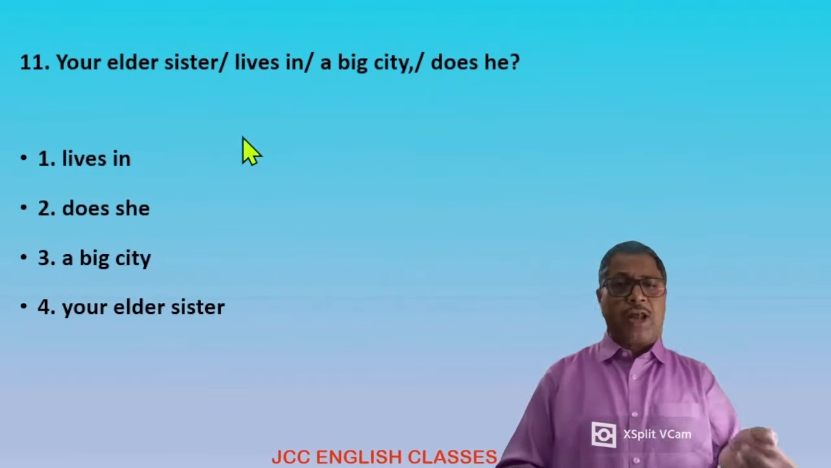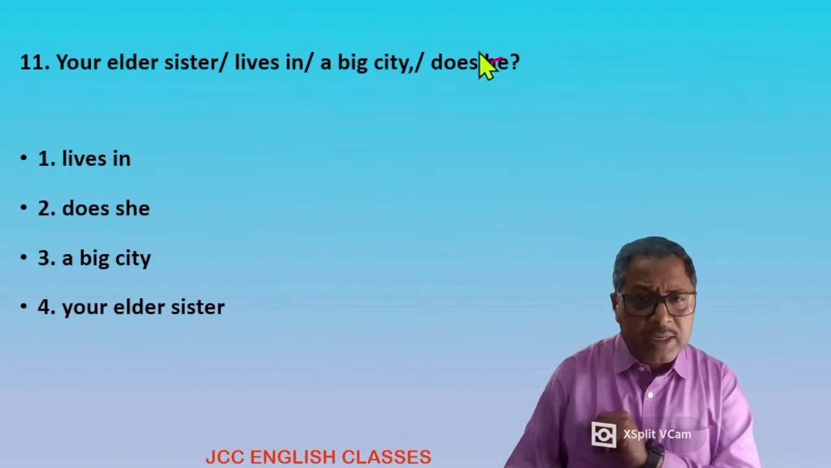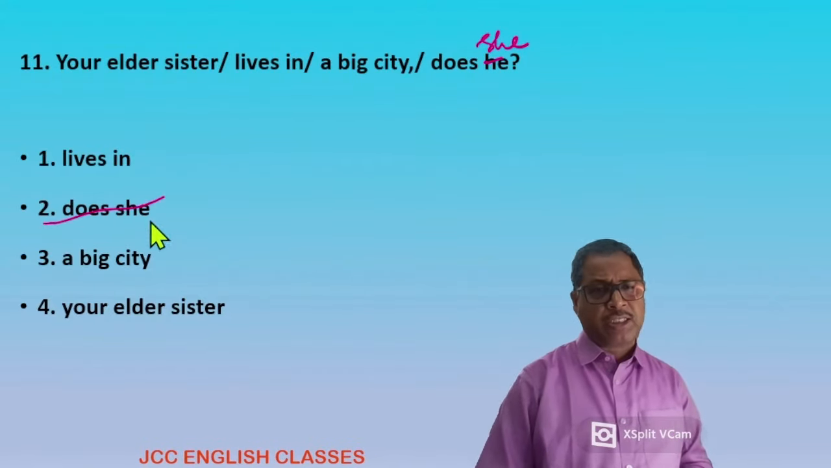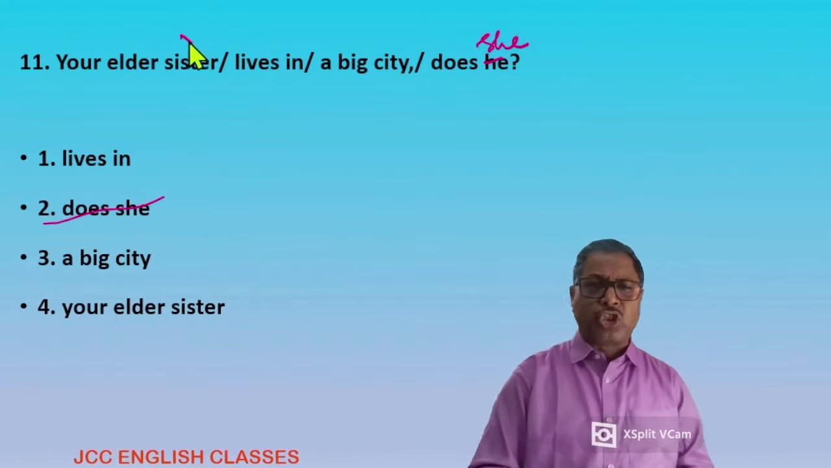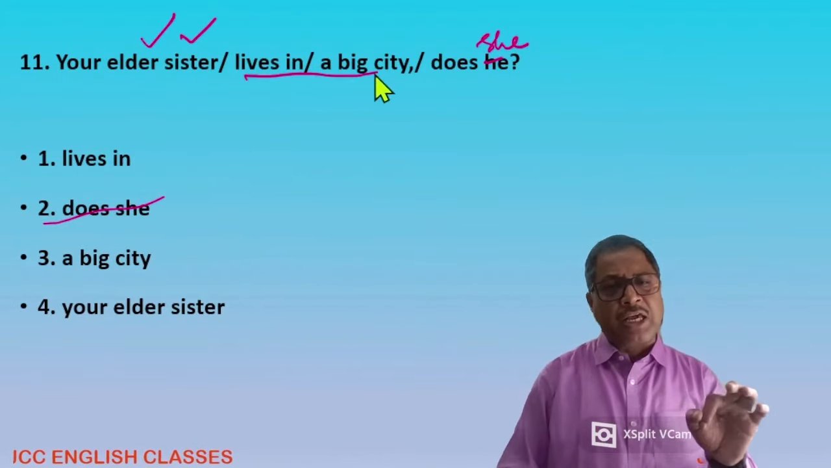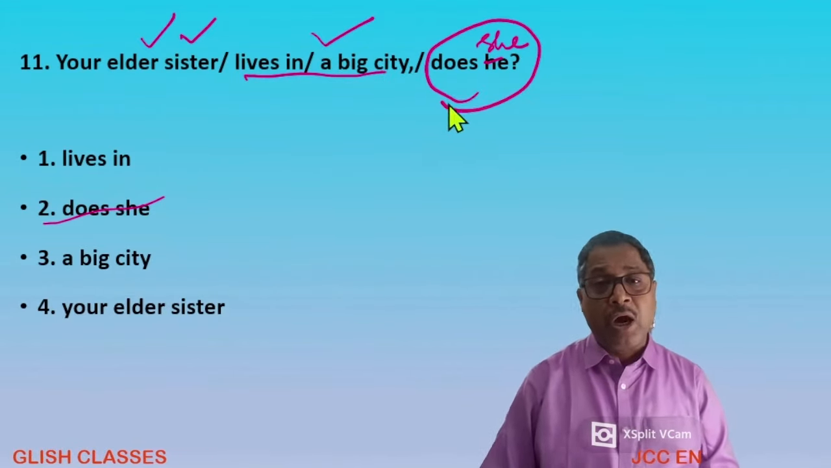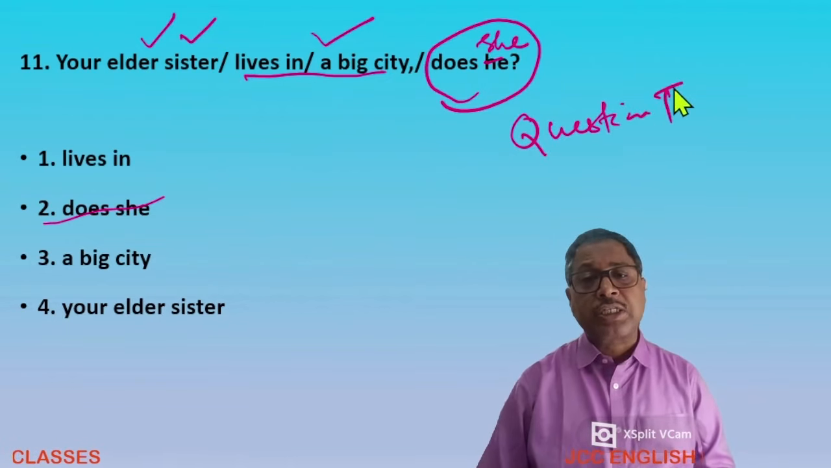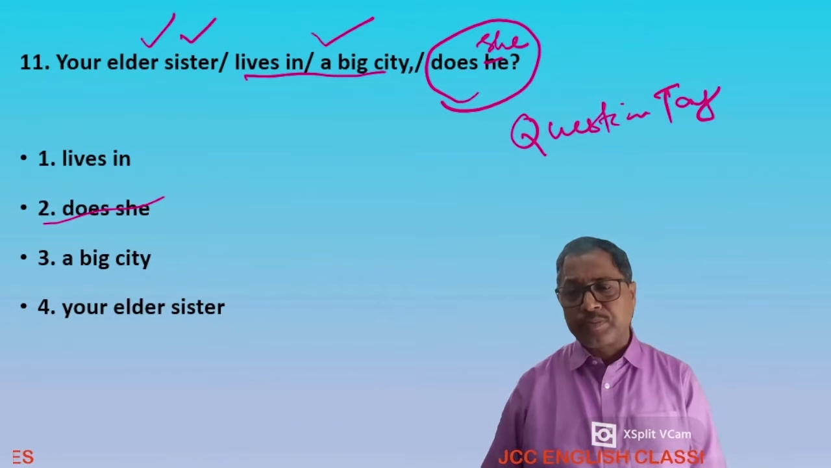Your elder sister lives in a big city, does she? It would be C, because the option is "does she". Okay. Your elder sister, as I have already told you, is a perfect one. And lives in a big city is also a perfect one. The mistake might be here. It is a question tag, dear student.